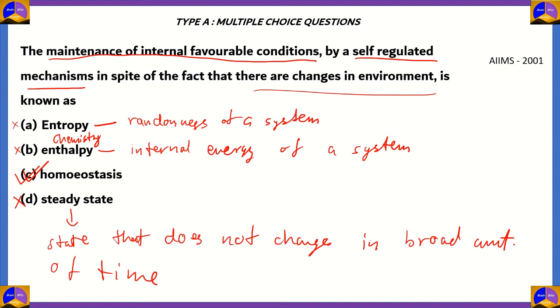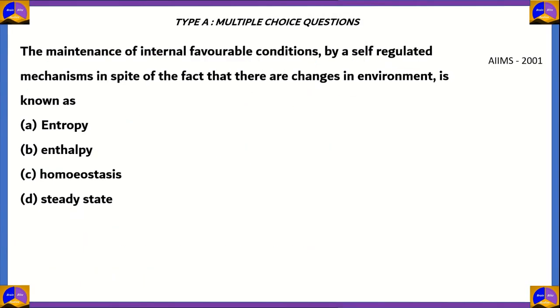So remember, homeostasis involves maintenance of a steady state, but the term steady state does not refer to self-regulated mechanisms. So option D is incorrect, while option C, homeostasis, is the correct option.